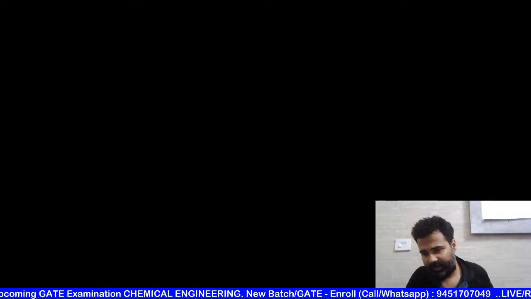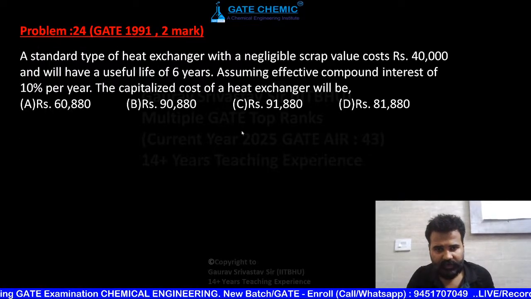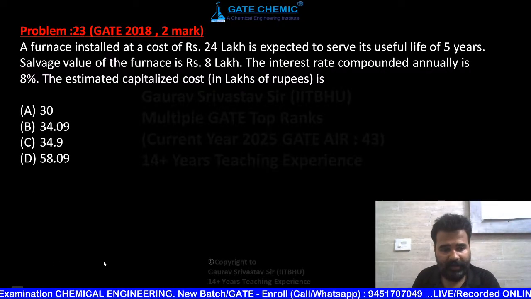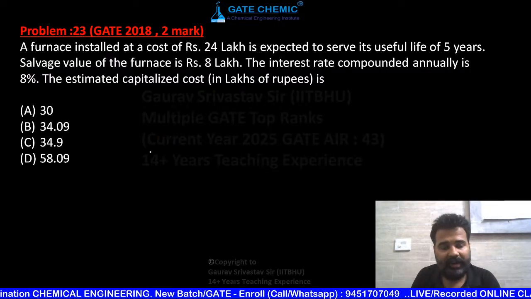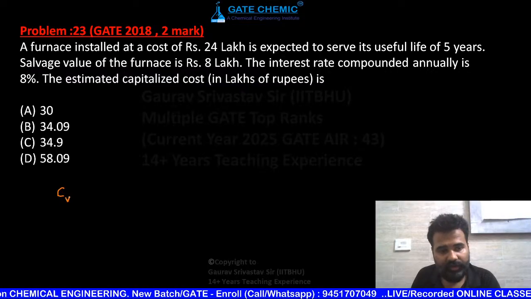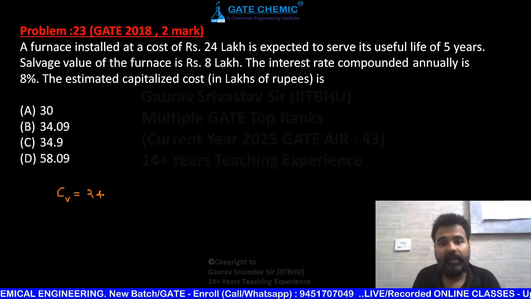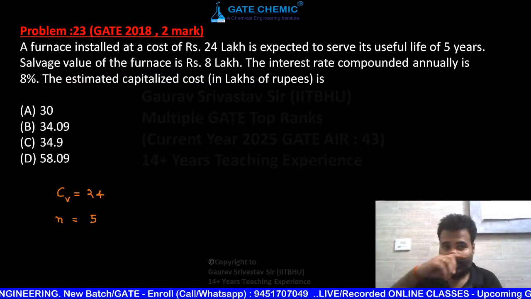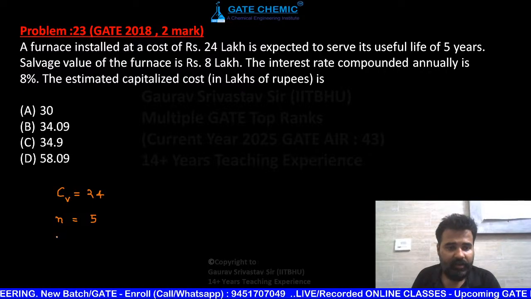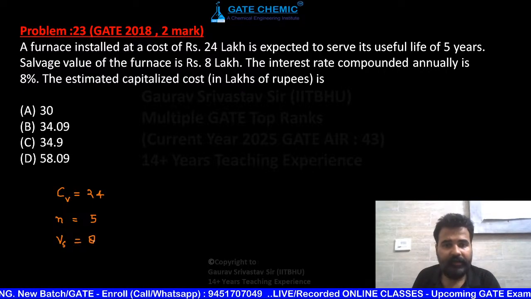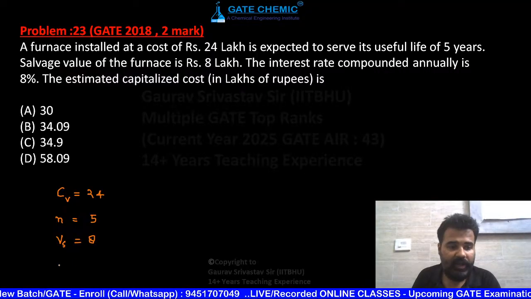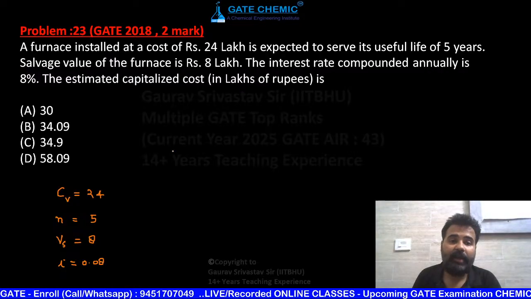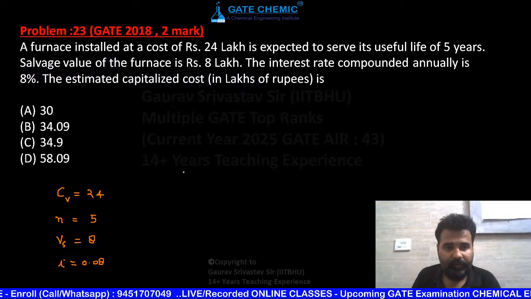Just wait, go ahead and solve it quickly, it's very, very easy. A furnace is installed at a cost of 24 lakh, that means this is your original cost, and it is expected to serve its useful life of 5 years. The salvage value of the furnace is VS, which is 8 lakh. The interest rate compounded annually is 8%, that means 0.08. The estimated capitalized cost is, so you know K can be written as